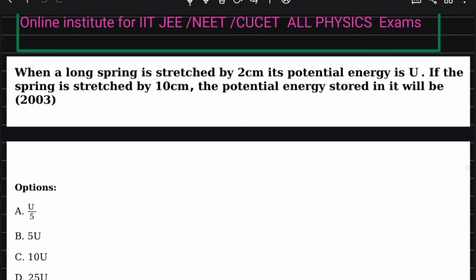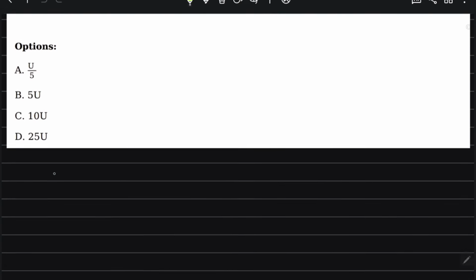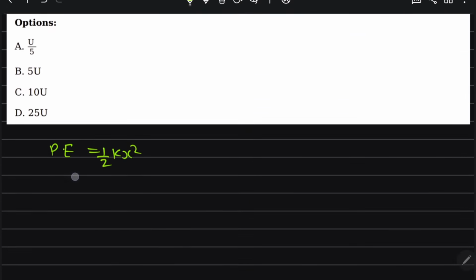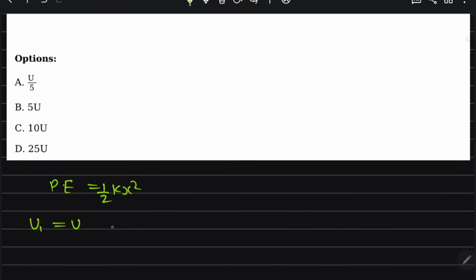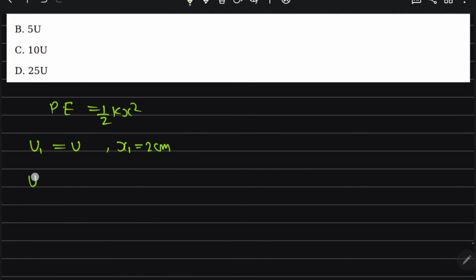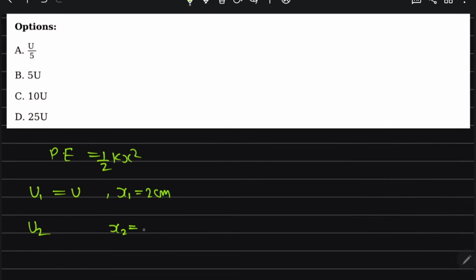When a long spring is stretched by 2 cm, its potential energy is U. If the spring is stretched by 10 cm, the potential energy stored in it will be? So potential energy is half k x square. When displaced by 2 cm, U1 is U. If the spring is stretched by x2, that is 10 cm.